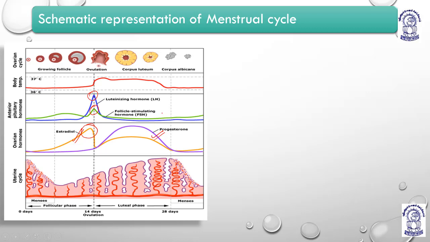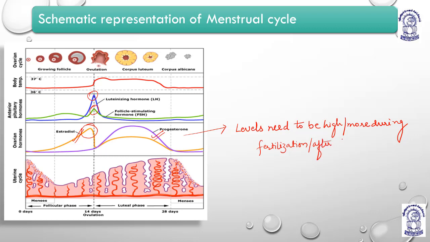The need for progesterone is not at the time of ovulation, it is at the time of implantation. So remember that progesterone levels need to be high after fertilization to get the uterine wall ready for implantation.